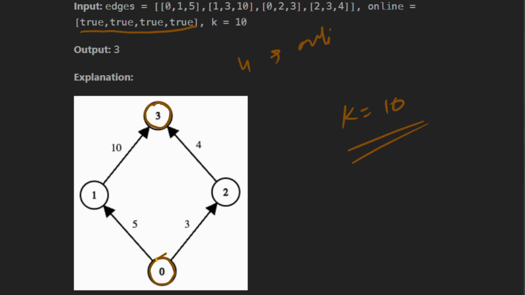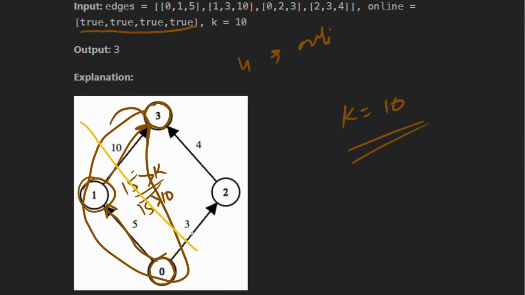Now we have to communicate from node 0 to node 3. Let's say we select this path, that is, first our call will go to node 1, and then node 1 will connect our call to node 3. The total cost for this path is 15, but 15 is greater than k, 15 is greater than 10. So we can't choose this path, so this path is invalidated.